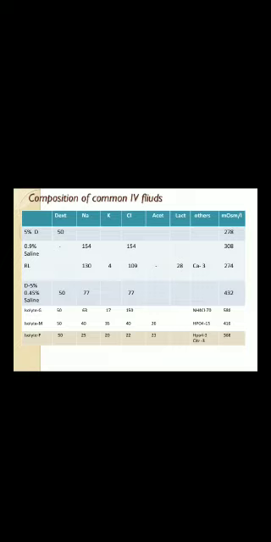So 5% dextrose contains 50 grams per liter of dextrose, and osmolarity will be 278. Normal saline has 154 sodium and 154 chloride, and 308 milliosmoles. Ringer lactate has 130 sodium, 4 potassium, 109 chloride, 28 lactate and 3 calcium, at 274 milliosmoles. And others are Isolyte-P and 5% dextrose normal saline, DNS, etc. So DNS will have a high osmolarity of 432.